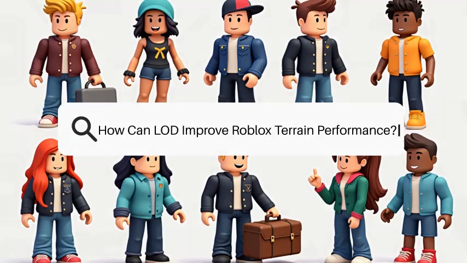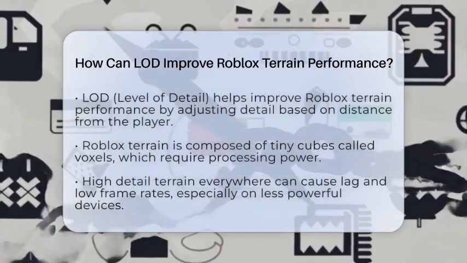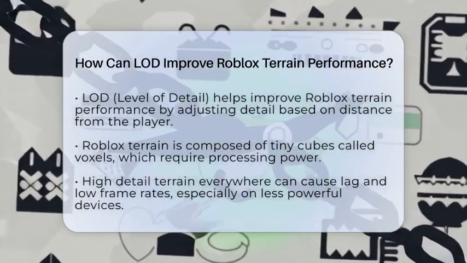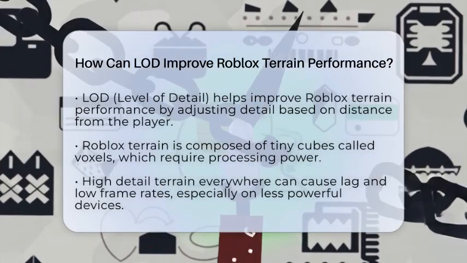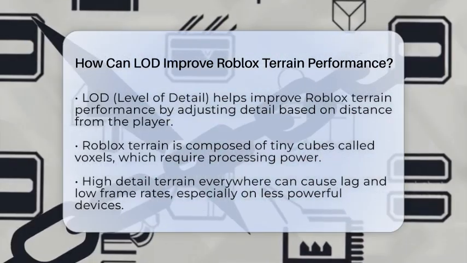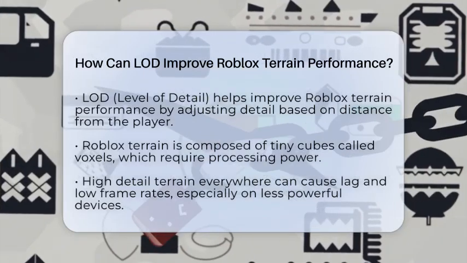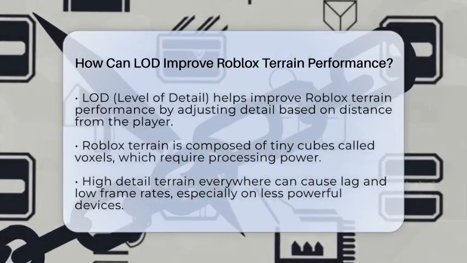How can LOD improve Roblox terrain performance? Imagine building a huge world in Roblox and wanting it to run smoothly for everyone. You might wonder how to make your terrain look great without slowing down the game. Well, that's where level of detail, or LOD, comes into play.